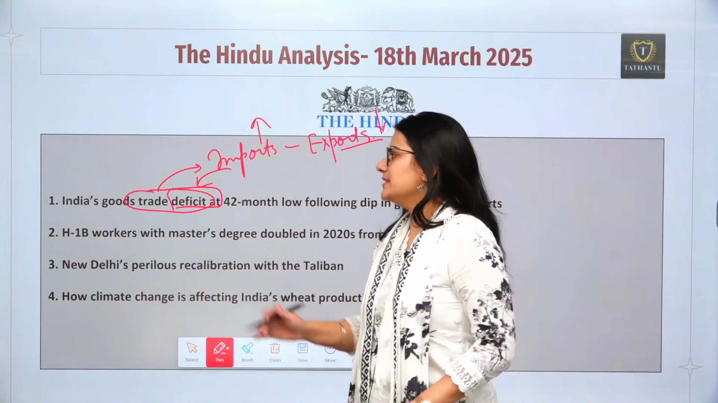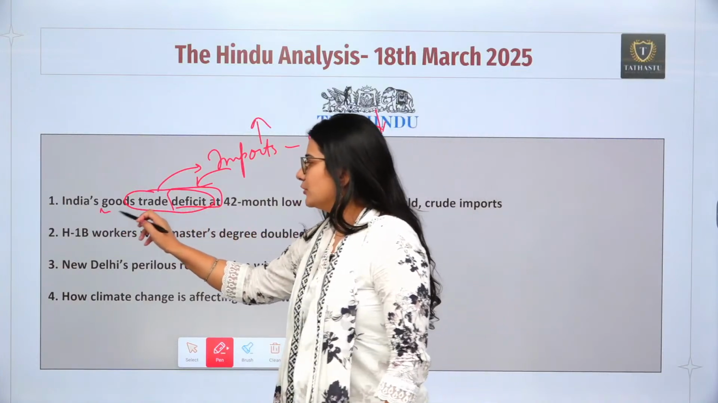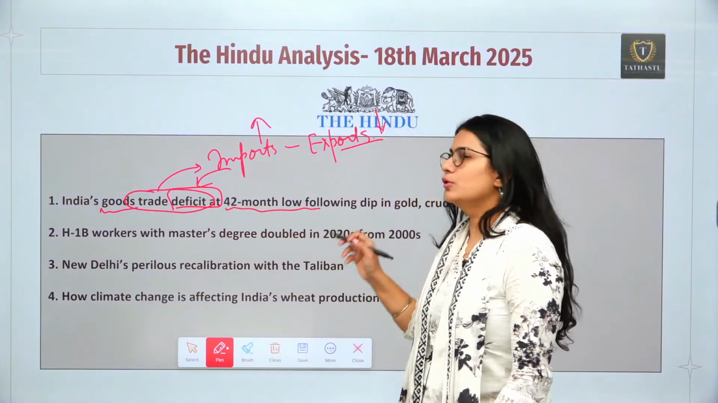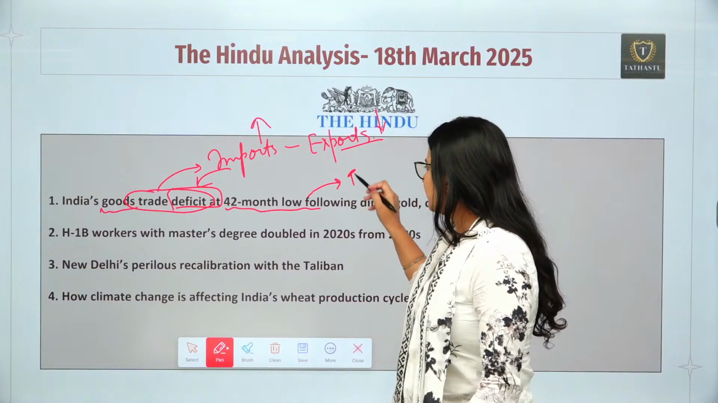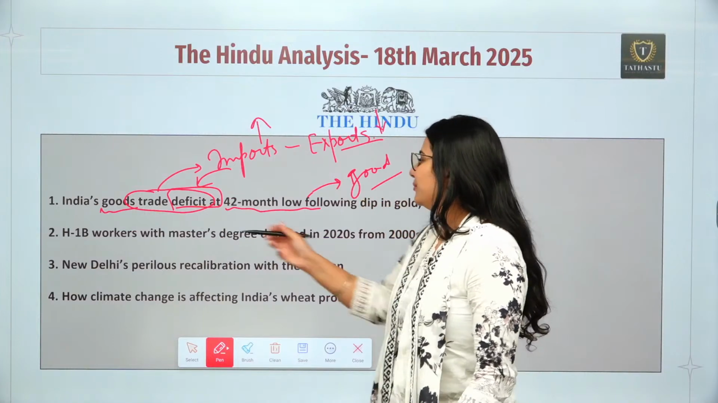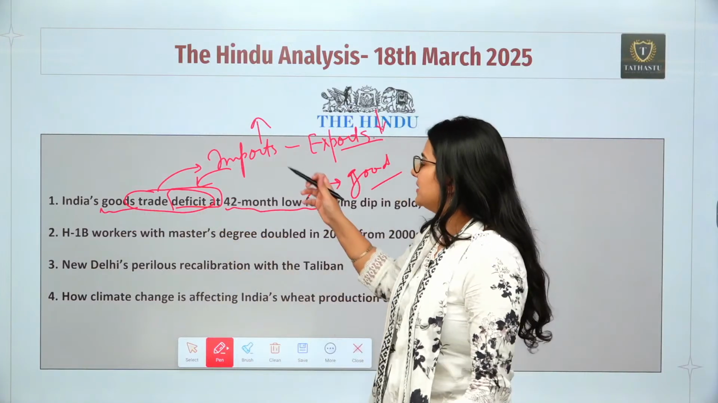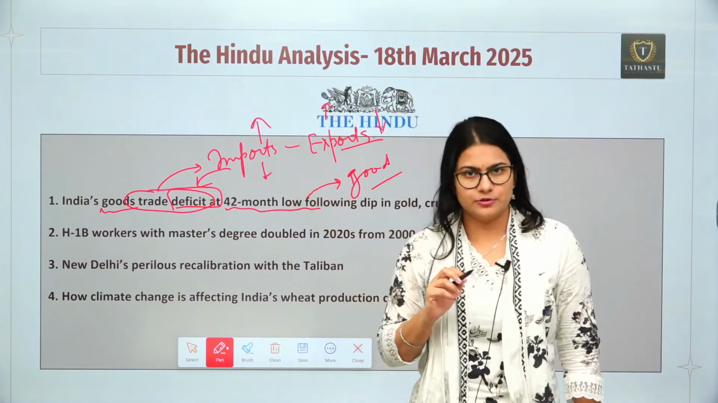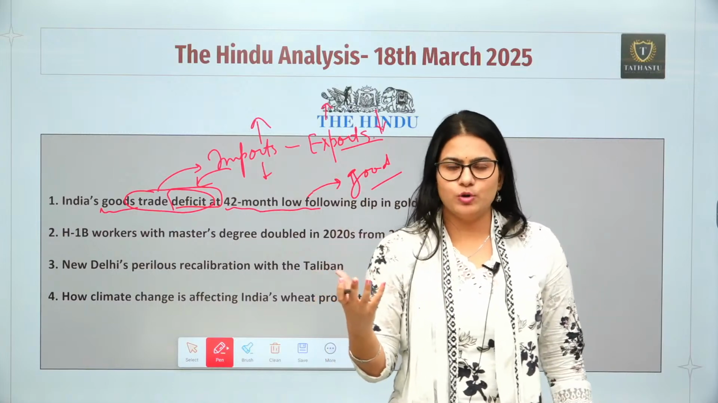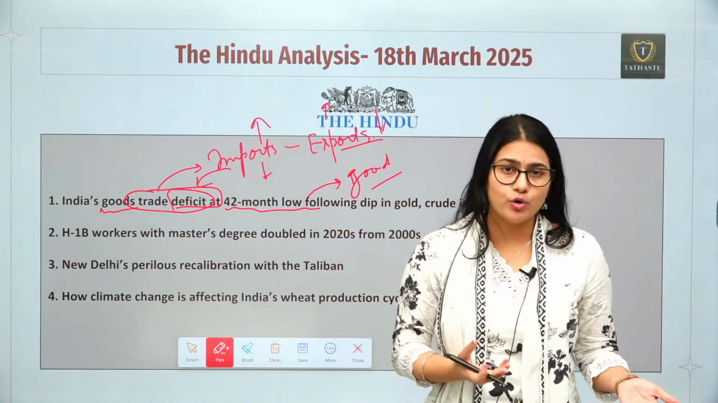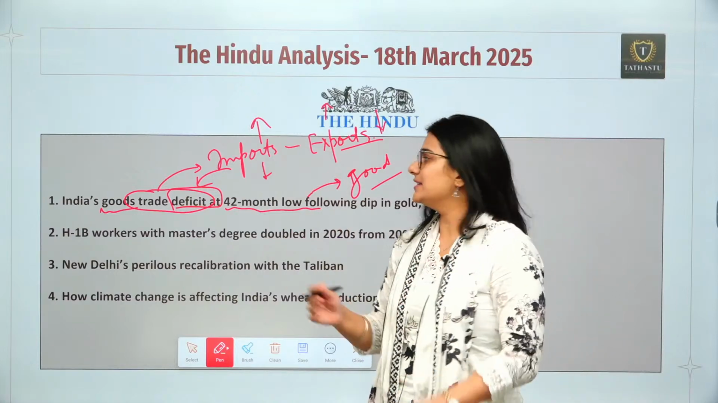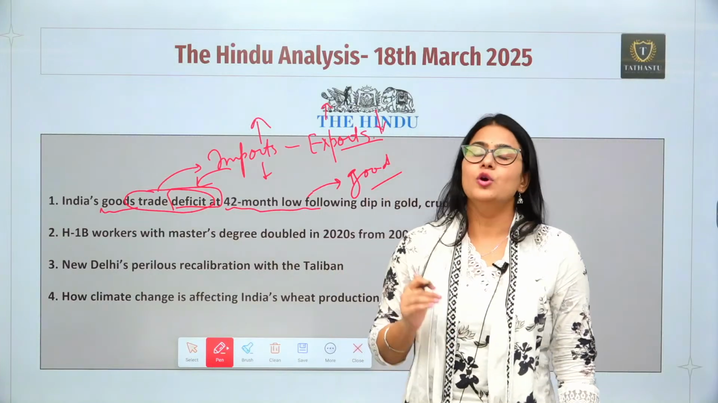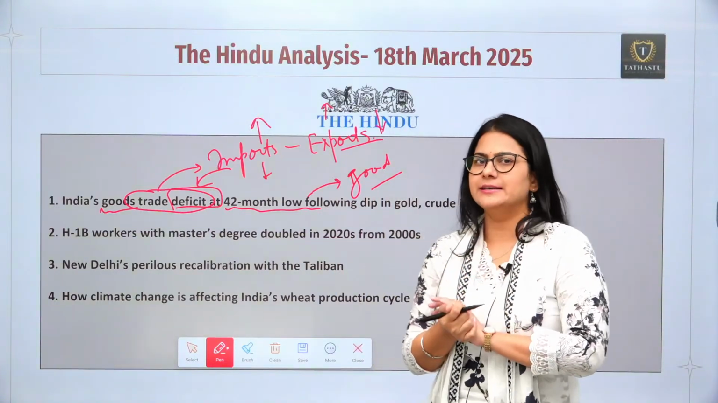But the good thing is that now India's goods trade deficit, we are not talking about the services, is at a 42-month low. That is something good. Why is it good? Because if trade deficit is less, it means either our exports are increasing or our imports are decreasing. Increment in export is a good sign and decrease in the import is also a good sign. But we will see what is the exact reason why India's goods trade deficit is at a 42-month low. We are going to discuss in detail.